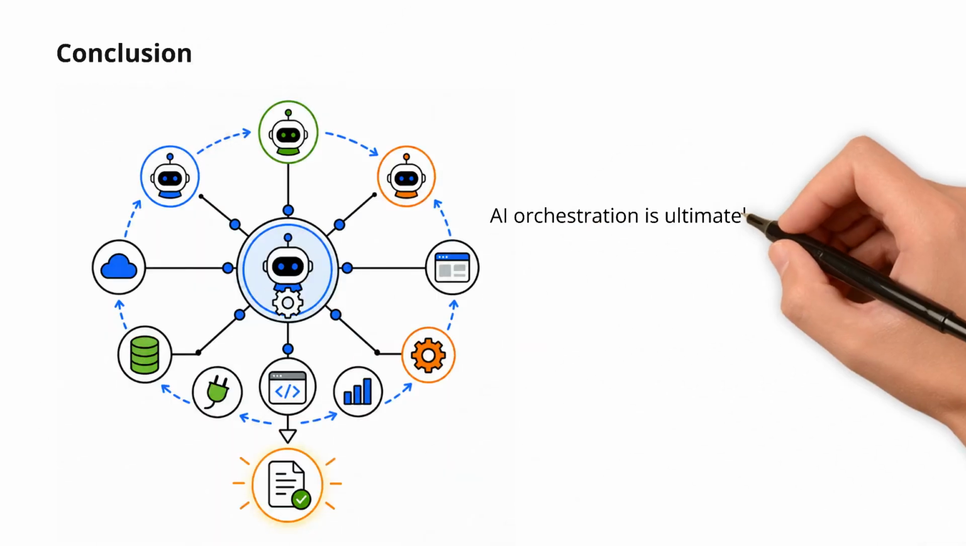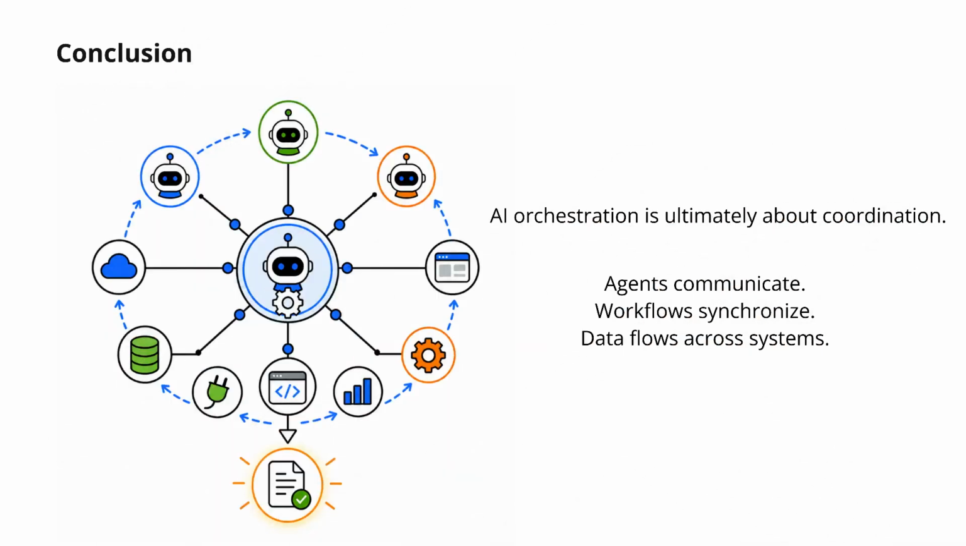AI orchestration is ultimately about coordination. It transforms isolated AI tools into intelligent systems that work together seamlessly. Agents communicate, workflows synchronize, data flows across systems, and orchestration ensures that the right actions happen at the right time, through the right agents. As AI ecosystems continue to grow, orchestration will become one of the most important foundations for building scalable, reliable, and intelligent systems.